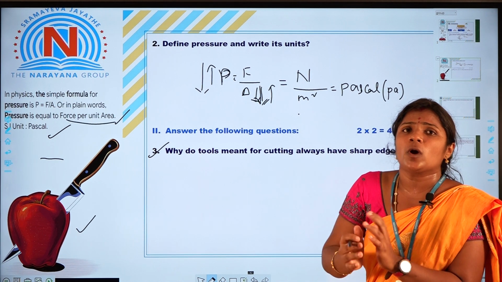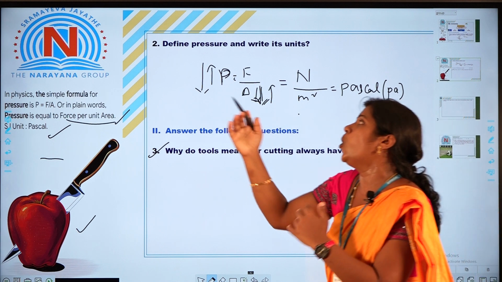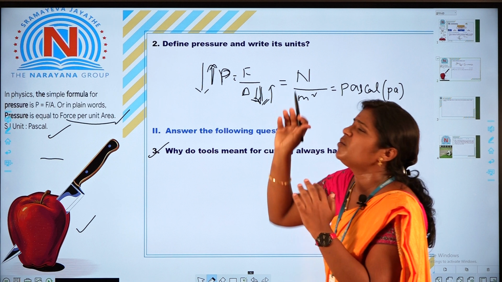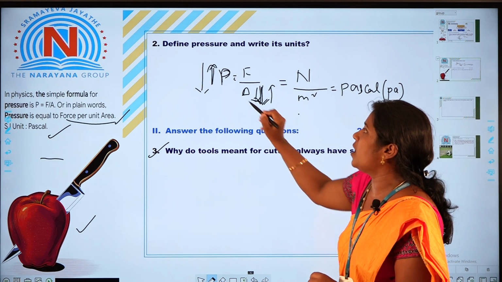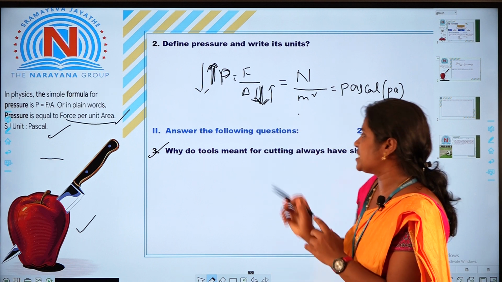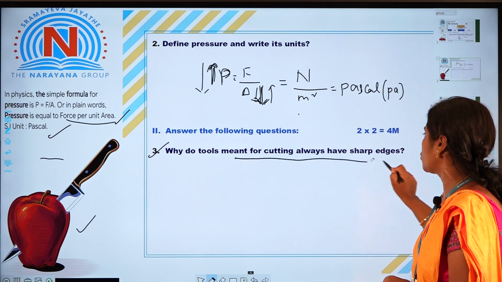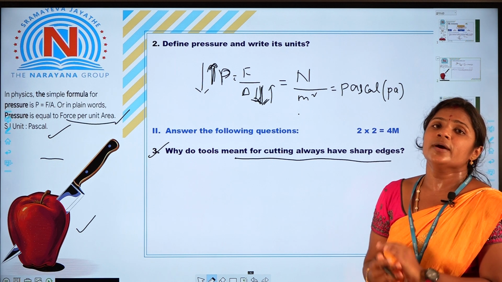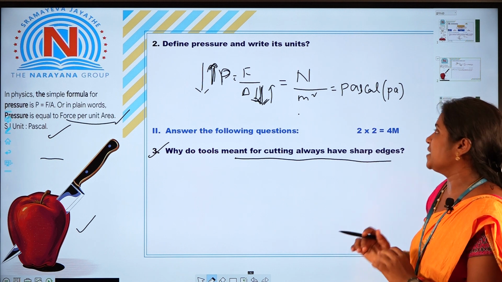If you want to cut any object, we need to apply more pressure. That's why, with less area, there is more pressure, and sharp-edged tools are always used for cutting objects. Those are the best methods.